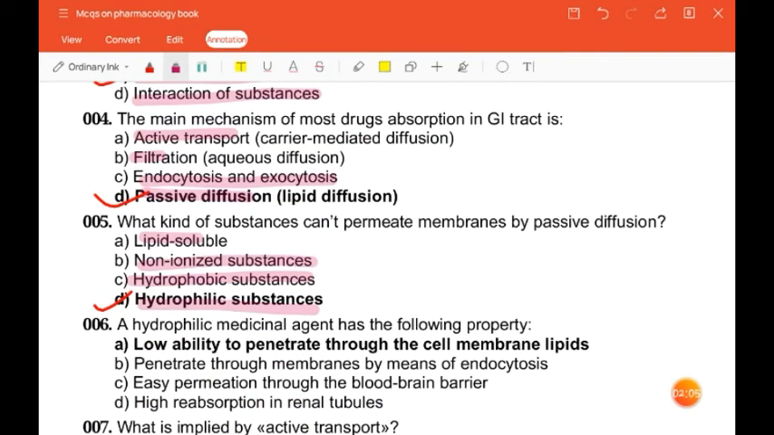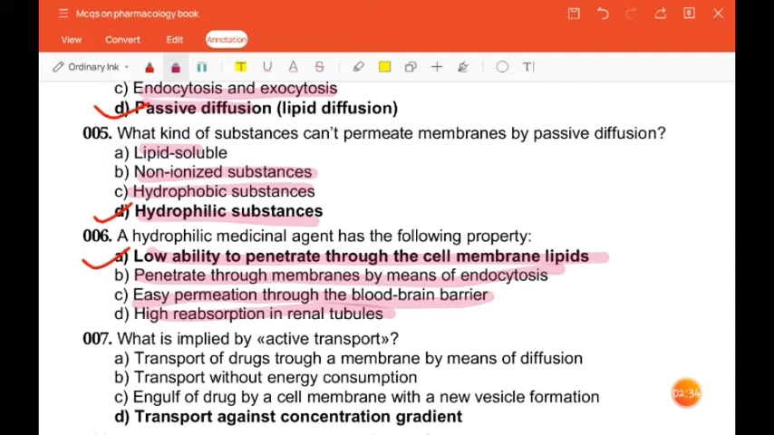Next question is, a hydrophilic medicinal agent has the following property: low ability to penetrate through the cell membrane lipids, penetrate through membranes by means of endocytosis, easy permeation through the blood-brain barrier, high reabsorption in the renal tubules. So the correct answer is low ability to penetrate through the cell membrane lipids.